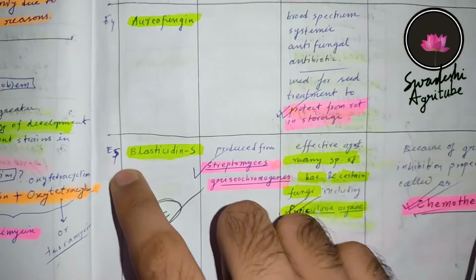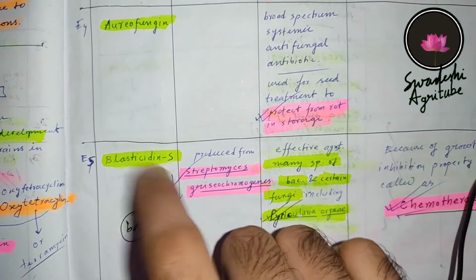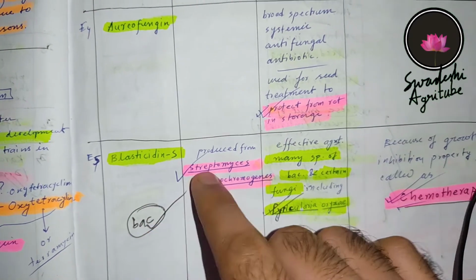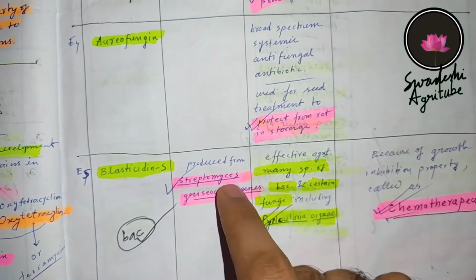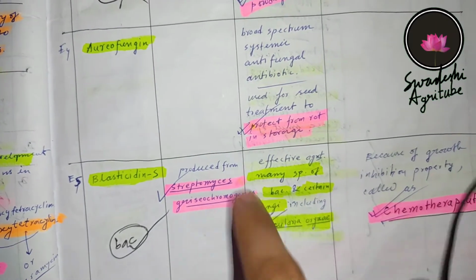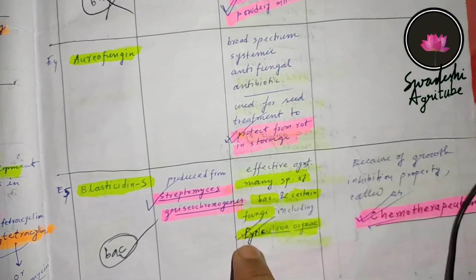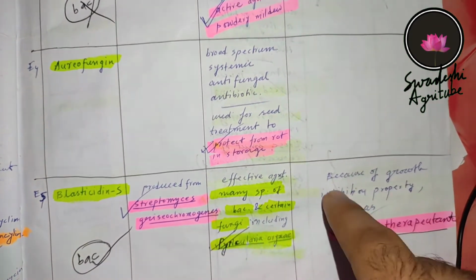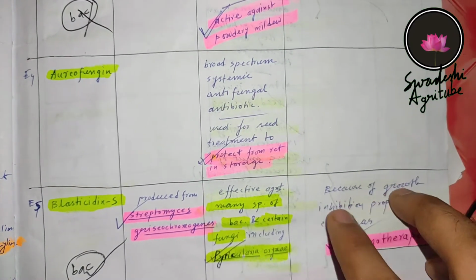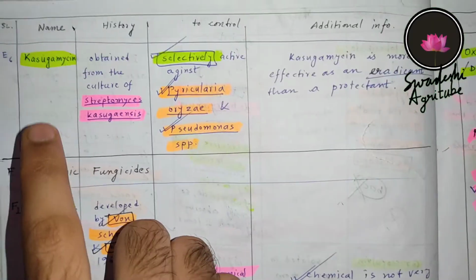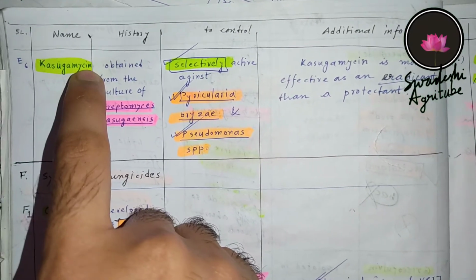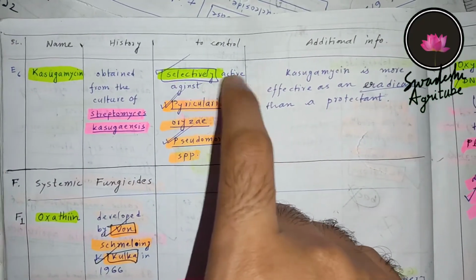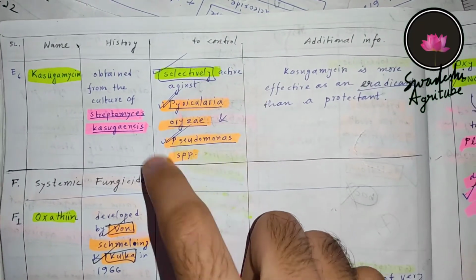Now the fifth one is blasticidin S. It is another important point here. It is effective against bacteria, so I have given one tick, and it is produced from Streptomyces griseochromogenes. It is effective against Pyricularia oryzae, and it is also called chemotherapeutic because it suppresses the growth. Now the last important antibiotic is kasugamycin. It is obtained from Streptomyces kasugaensis. It is selectively active against Pyricularia oryzae and Pseudomonas species.